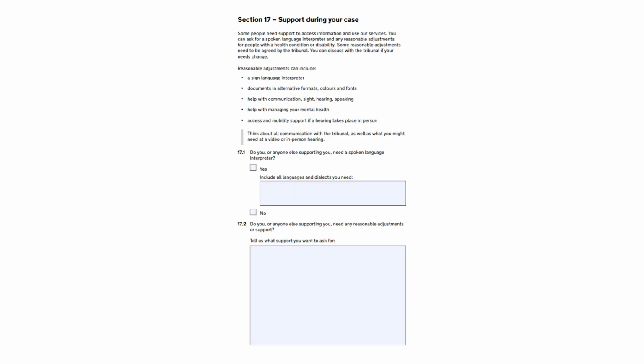So moving on to section 17, this gives you the chance to say if you need the tribunal to make any adjustments for you to make it easier for you to take part in the hearing, whether it be via telephone or video conference. So for example, a parent or young person may need a bit of extra time to process questions, or maybe they find it easier if key information is repeated.